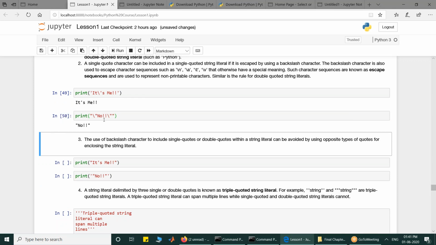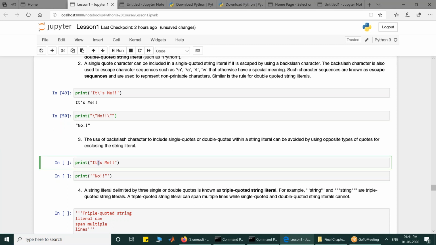There is one more way to write a single quote or double quote within the string without writing the backslash character. If you want to include a single quote in a string, you write the string as a double quoted string. Now look at it.